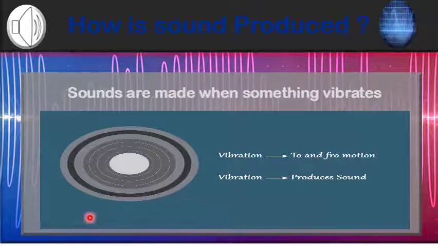My dear students, the sound vibration, or you can say shaking process, makes tiny particles of the air bump into each other, and when this happens, the particles are first pressed together and produce sound by the vibration, and vibration is caused by the to and fro motion of the object. So sounds are made when something vibrates, or you can say shakes.